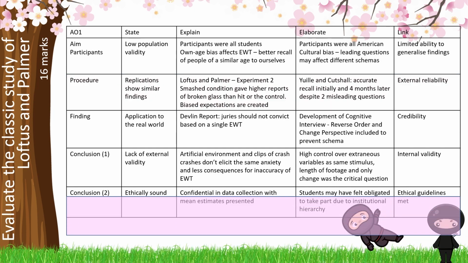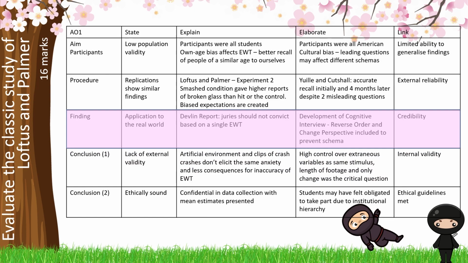We're moving through and we're talking about those findings. Remember, start broad, then get more specific. And this applies to real life. In 1976, as a consequence of Loftus and Palmer's research, the Devlin report suggested that juries should not convict based on a single eyewitness testimony. We also know, following this, that lots of convictions have been overturned since the introduction of DNA evidence.